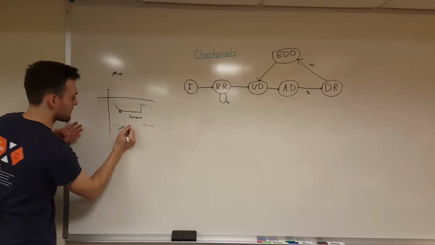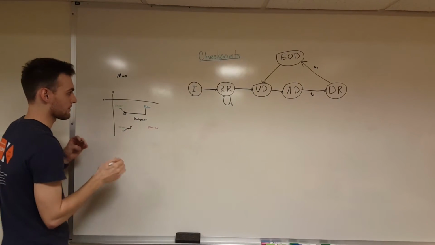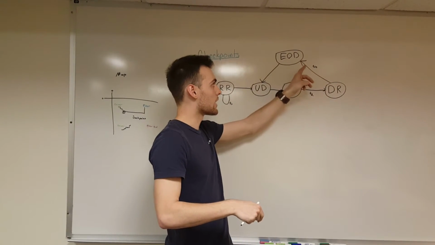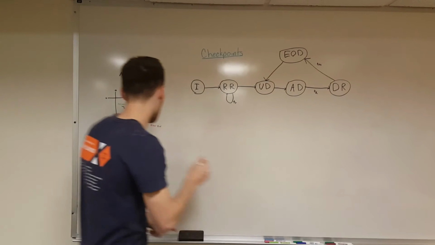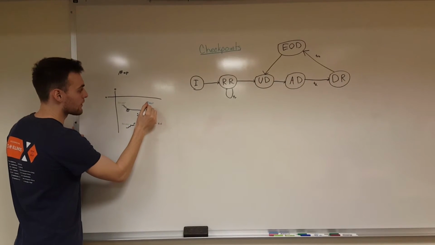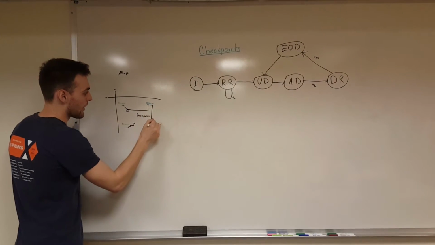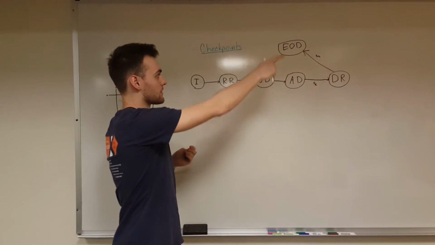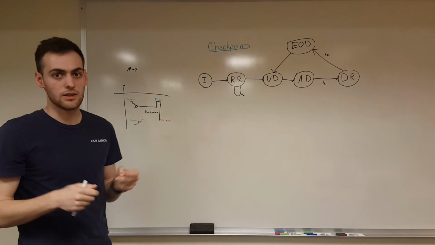Now this driver is still free, so it's still moving towards the checkpoint while this is happening. The driver response node schedules an end of drive node in TD2, and that's the amount of time it takes the driver and the rider to get to the rider's end. After the ride is ended, the driver becomes available, so update driver location is called.